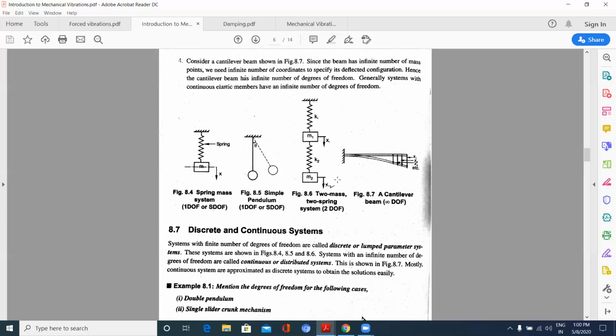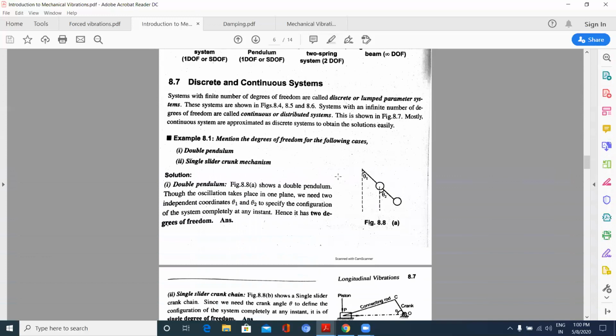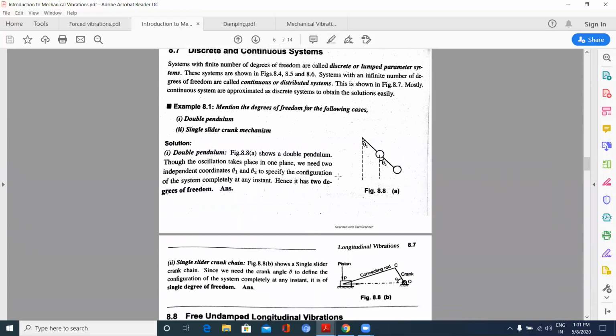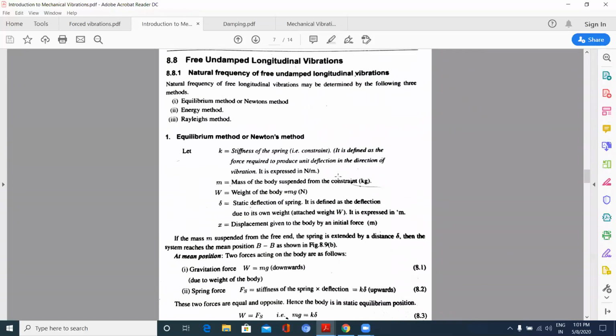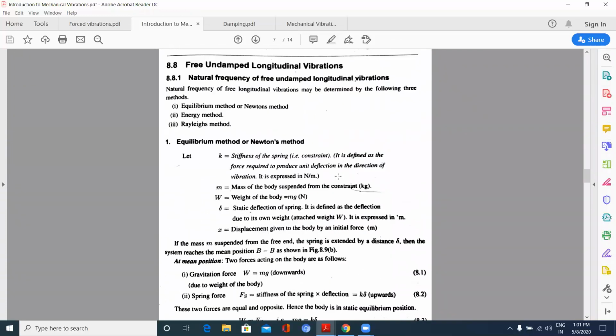Okay, so it is called infinite degrees of freedom. Now coming to it, basically we will be seeing free undamped vibrations, free damped vibrations, forced undamped vibrations, forced damped vibrations. Okay, let us get into free undamped vibrations.